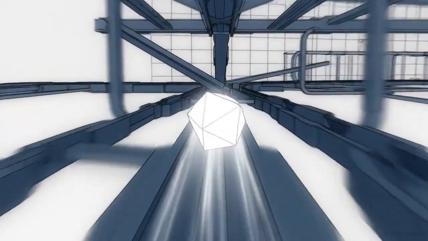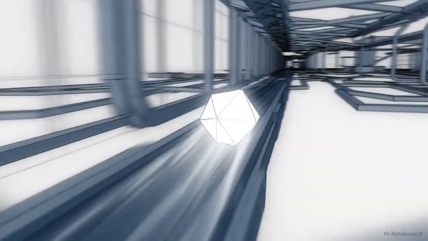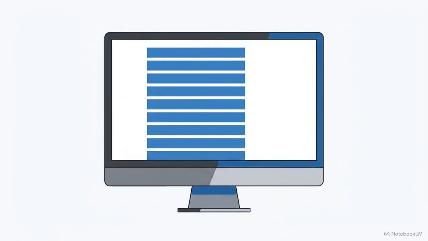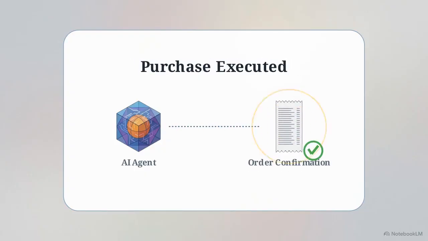Buy me the best 27-inch 4K monitor under $500 and have it shipped to my house by Tuesday. A year ago, we asked an artificial intelligence a question like that, and we expected a summarized list of 10 blue links to click through. Today, we expect the physical box to show up on our porch. We expect the AI to actually execute the purchase.